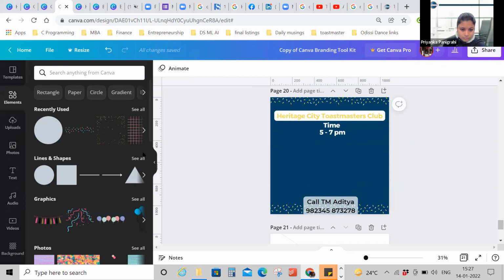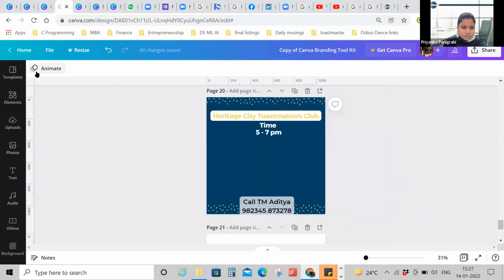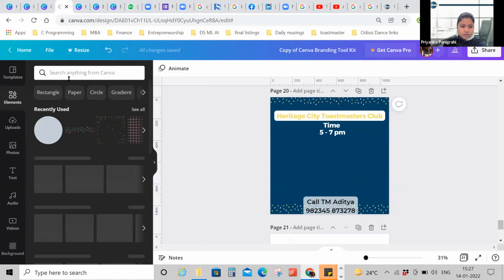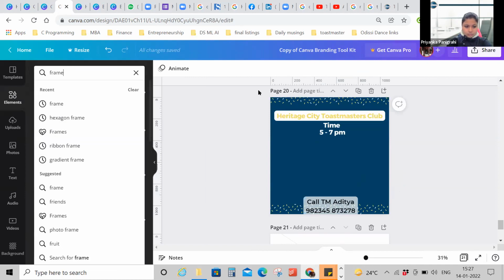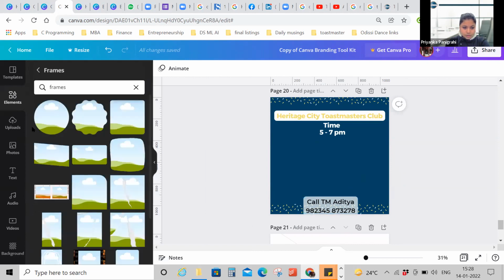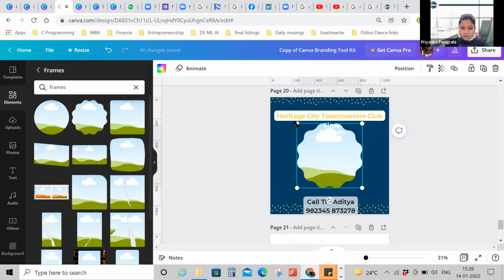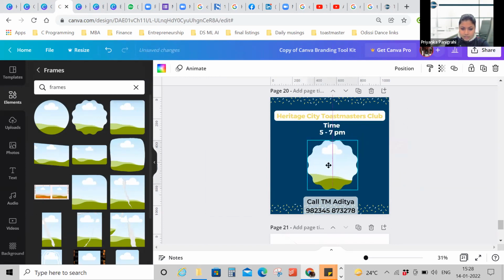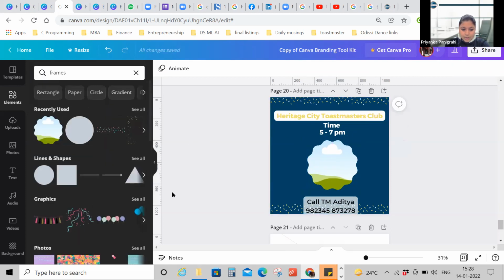Now coming to how to put a photo. Let's do this. You go to elements, search for frames. Go to frames. Now you'll see that all the pictures inside these frames are the same. So this shows that this is a frame in which you can put a picture if you have a picture, right? So let's suppose I'm selecting this frame. I'll resize it, and then I'll include a picture in this.